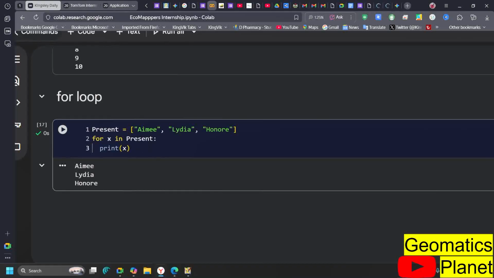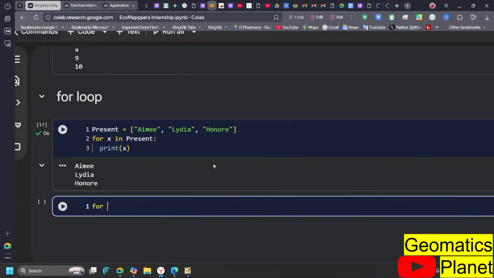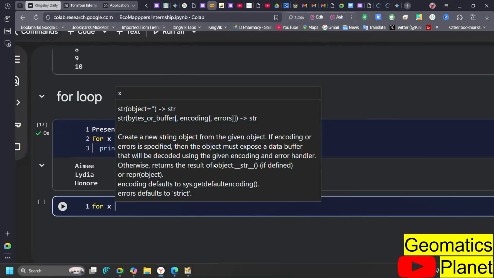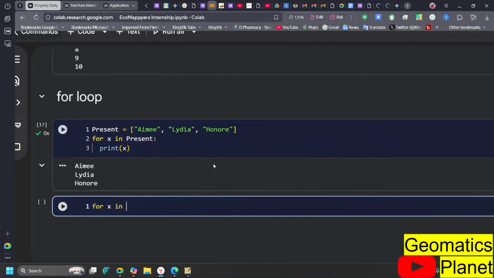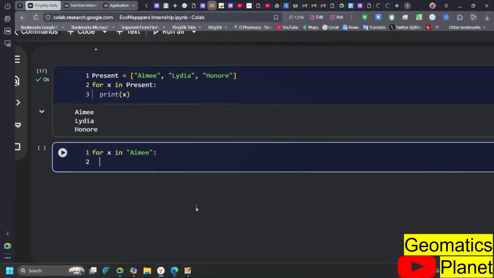And also remember that in for loop as well, if you mention a particular list and you want to get each and everything inside it, you can use the same loop. Like if you say for x, for each of the items in, let's say, Ame, then for each of the items in Ame, you can print x, which is the items that are inside Ame.